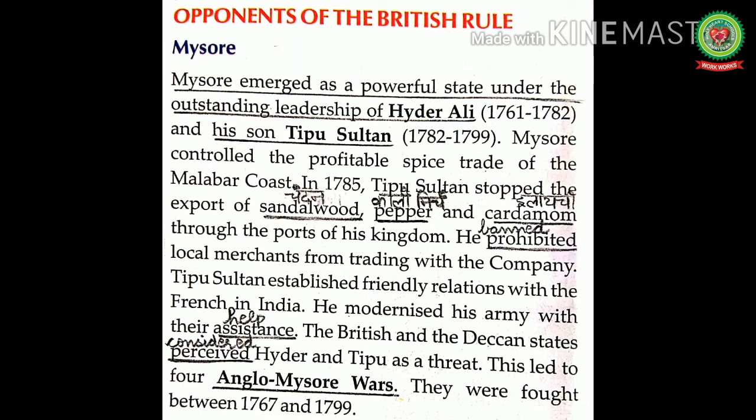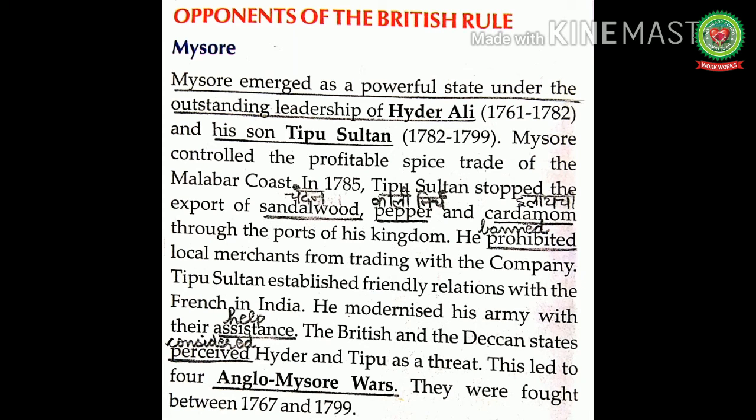Tipu Sultan established friendly relations with the French in India. He modernized his army with their assistance. The British and the Deccan states perceived Hyder and Tipu as a threat. This led to four Anglo-Mysore wars, fought between 1767 and 1799.